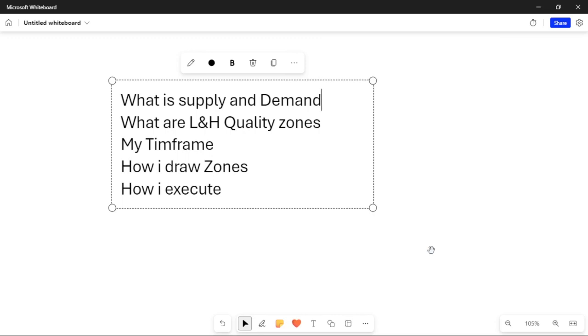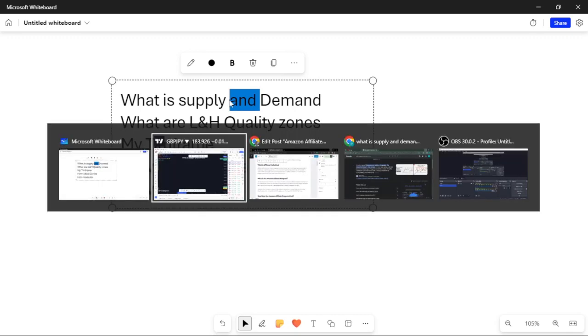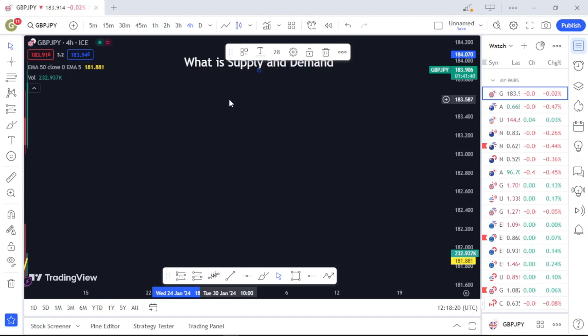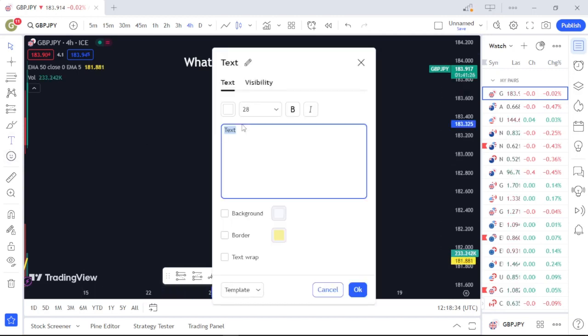So now, to tackle the first one on our list, which is what is supply and demand, let's switch over to a trading platform. Let me share everything we need to know about supply and demand. The first thing here is simply, what is supply? Supply in simple terms stands for the market's position whereby people are willing to sell off their assets. In case you don't understand, let me just use a text tool to give you a clear example.